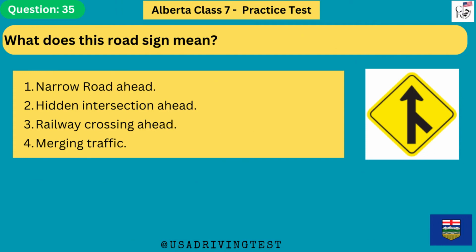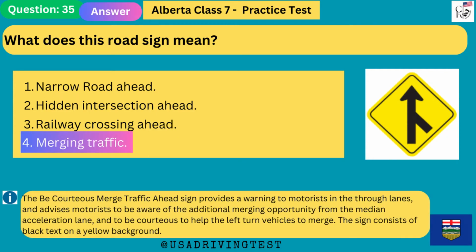What does this road sign mean? 1. Narrow road ahead. 2. Hidden intersection ahead. 3. Railway crossing ahead. 4. Merging traffic. The answer is 4. Merging traffic. The Be Courteous, Merging Traffic Ahead sign provides a warning to motorists in the through lanes, and advises motorists to be aware of the additional merging opportunity from the median acceleration lane, and to be courteous to help the left-turn vehicles to merge. The sign consists of black text on a yellow background.